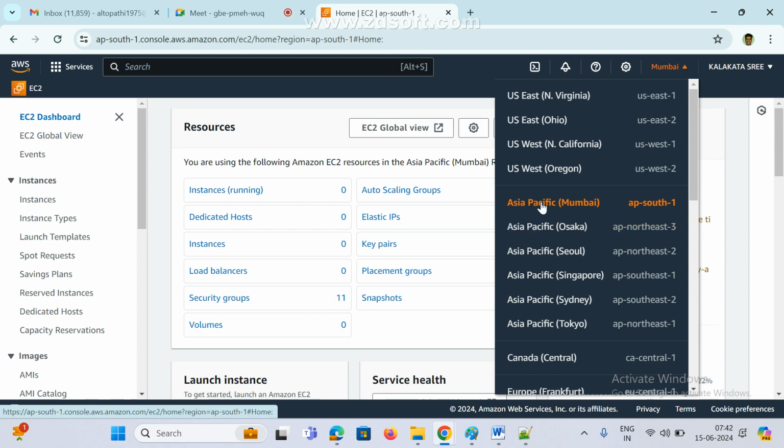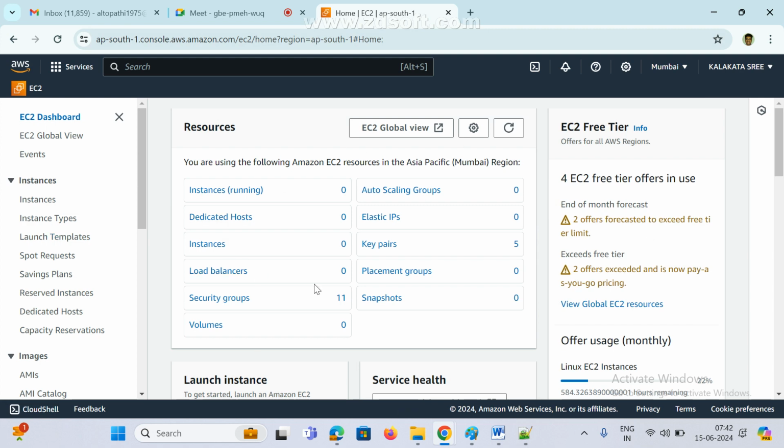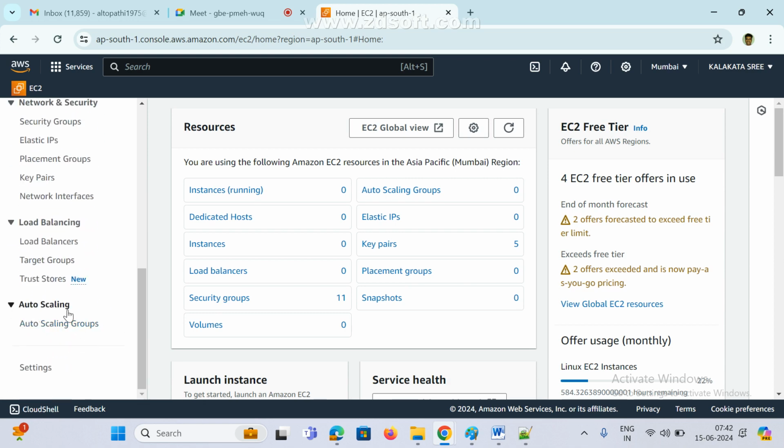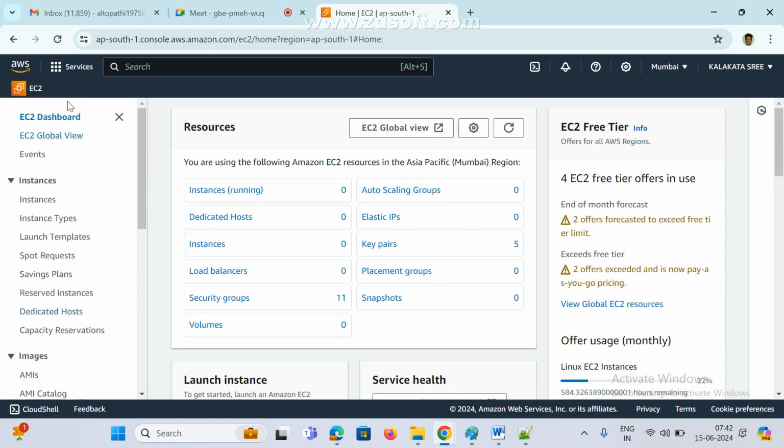So see here, Mumbai region. Once you select a Mumbai region, the remaining options are the same. Now if we observe the left side also, we can see many options: instance type and template, image and elastic block storage, network and security, auto scaling, load balancer, everything we can see on the left side.